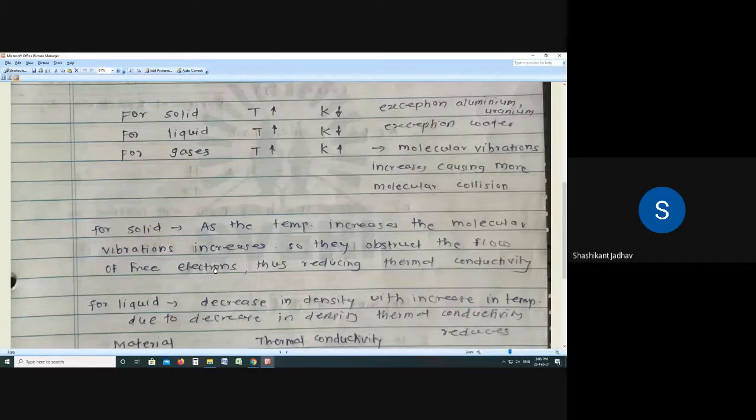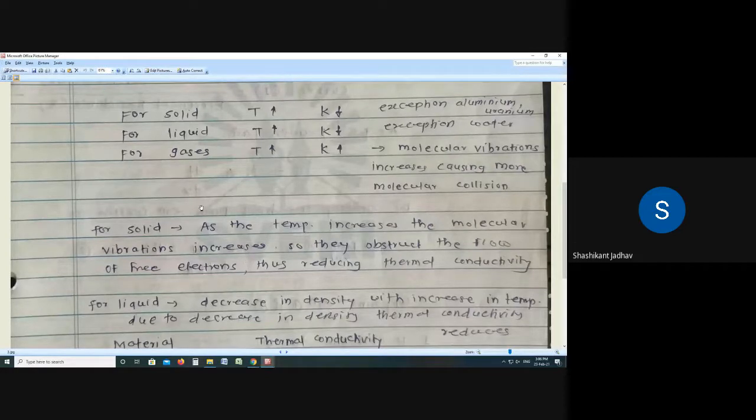So they obstruct the flow of free electrons, thus reducing thermal conductivity. Okay, so for a solid, if temperature increases, then thermal conductivity reduces. And what is the reason? When temperature increases, molecular vibrations increase, and they obstruct the flow of free electrons, and because of that thermal conductivity reduces.